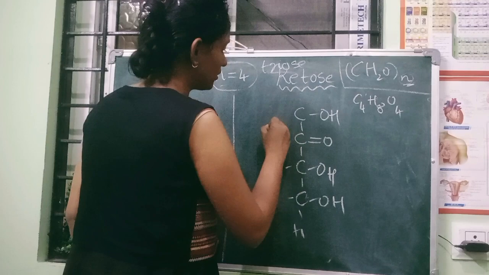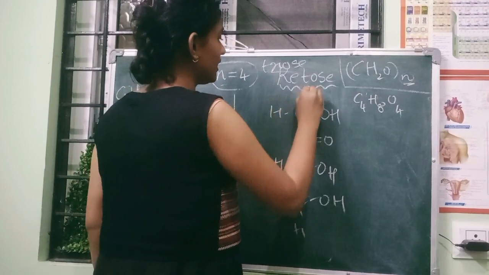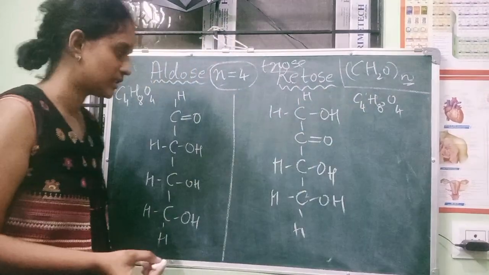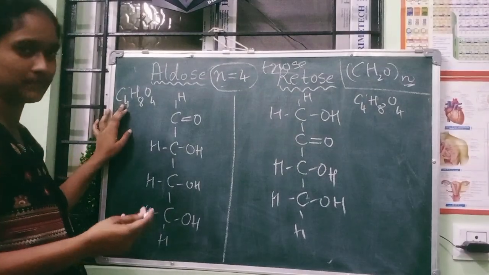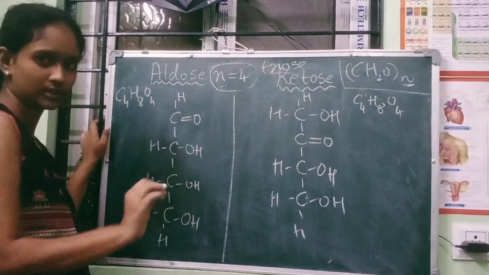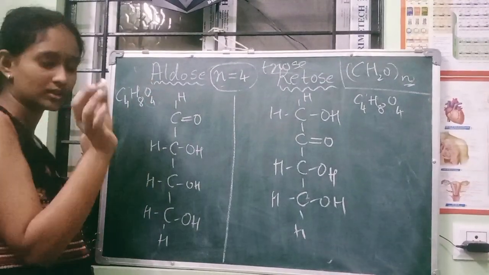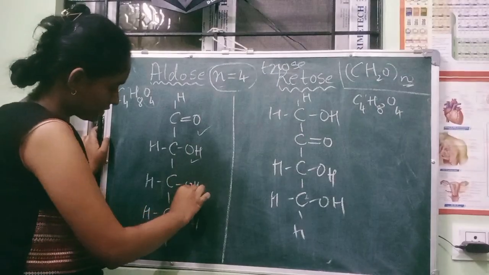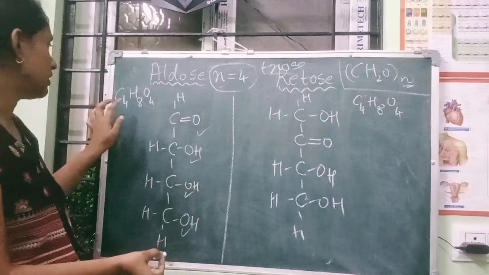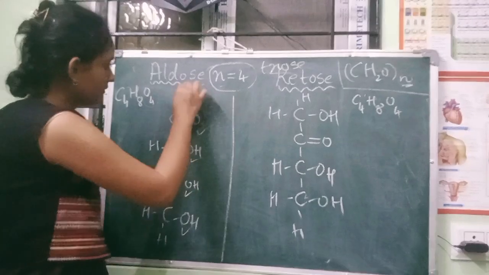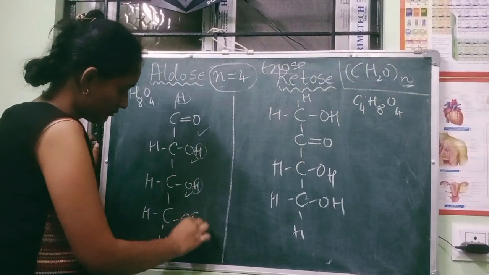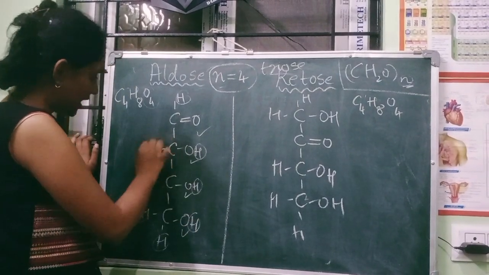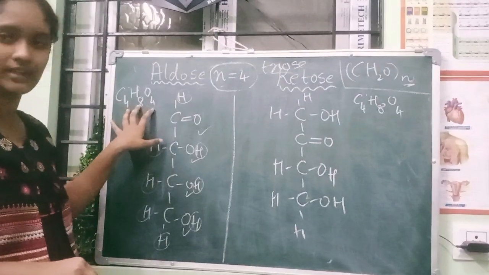Oh, sorry, I forgot to show whether the formula is satisfied or not. If you have 4 carbons: 1, 2, 3, 4, done. If you have 4 oxygens: 1, 2, 3, 4 oxygens, done. And you have 8 hydrogens: 1, 2, 3, 4, 5, 6, 7 and 8. So now it is satisfied with the structure?